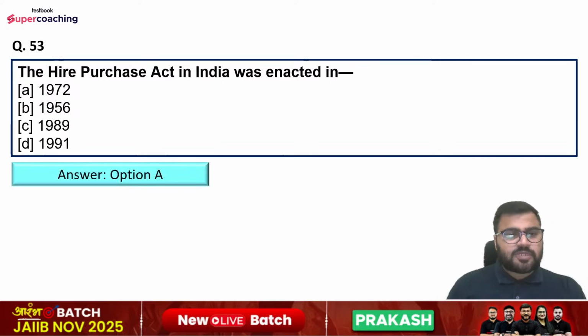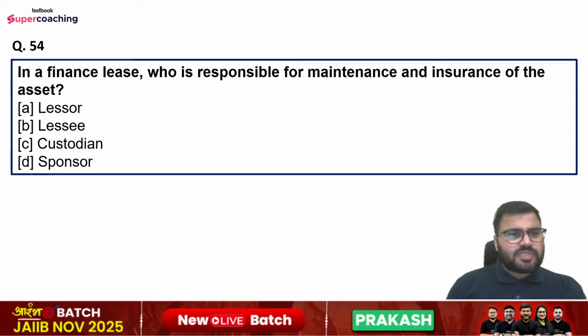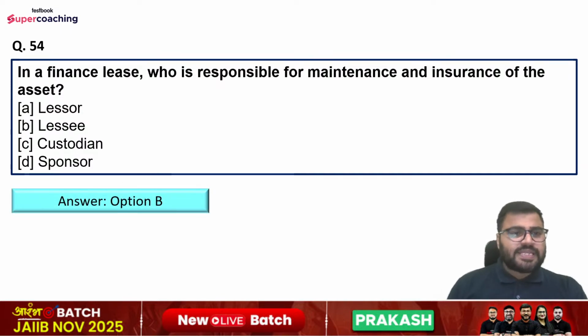Right answer is option number A, that is 1972. Question number 54 is in a finance lease, who is responsible for maintenance and insurance of the asset? Options are lessor, lessee, custodian, or sponsor. Right answer is option number B, that is lessee.